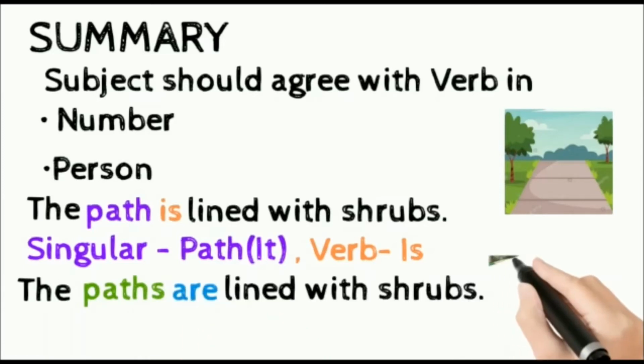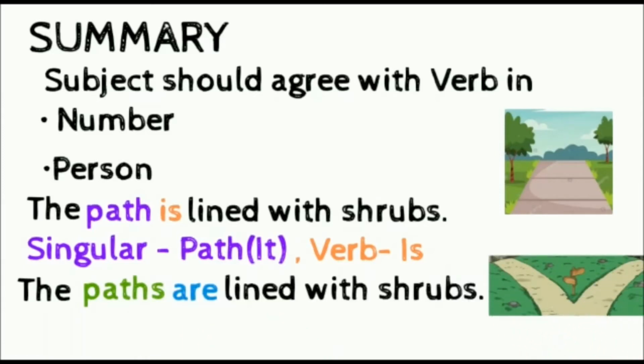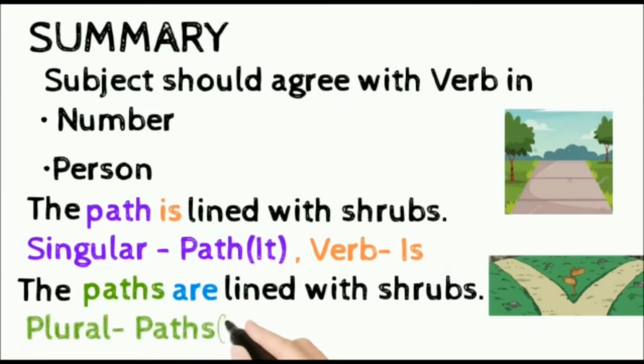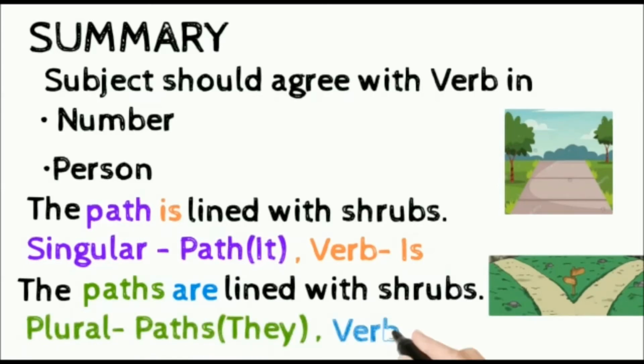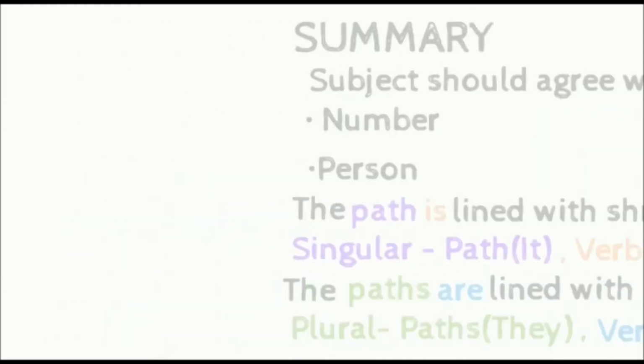The paths are lined with shrubs. Here, paths refer to more than one path, and the verb used is plural, are. If you replace the paths with they, you can say they are lined with shrubs.